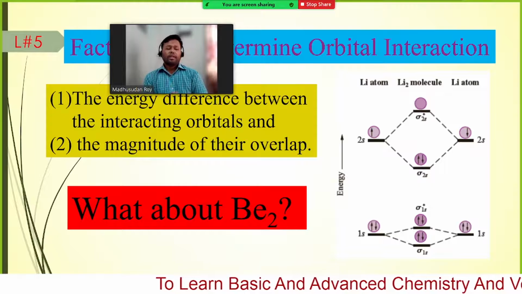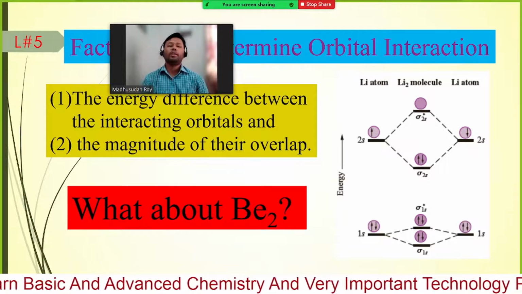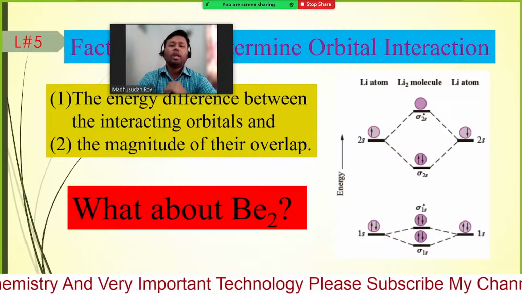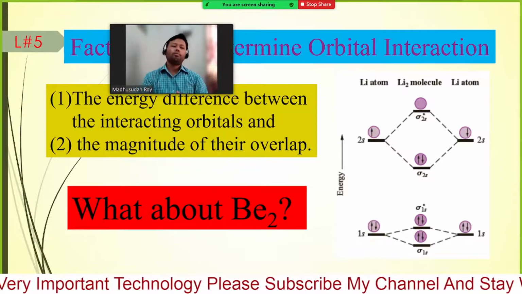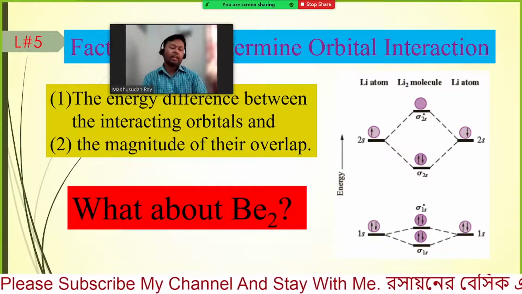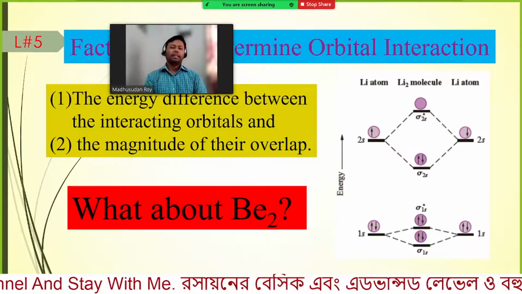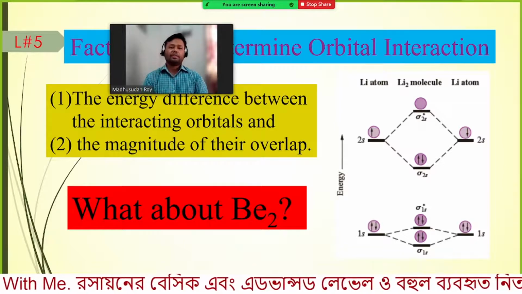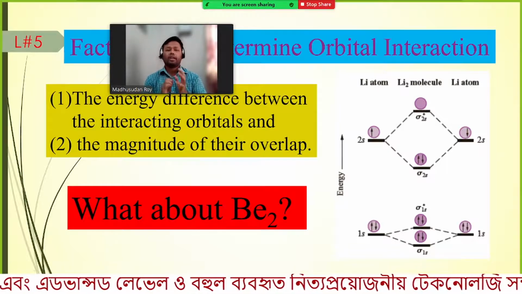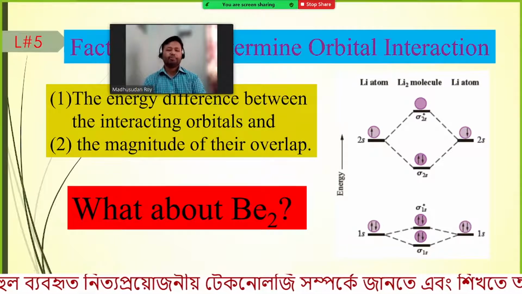So they have some possibility they can overlap, but actually not, because in case of the lithium molecule, if we want to form it, then we always need to consider that when some orbitals are overlapping, their energy should be the same energetically.